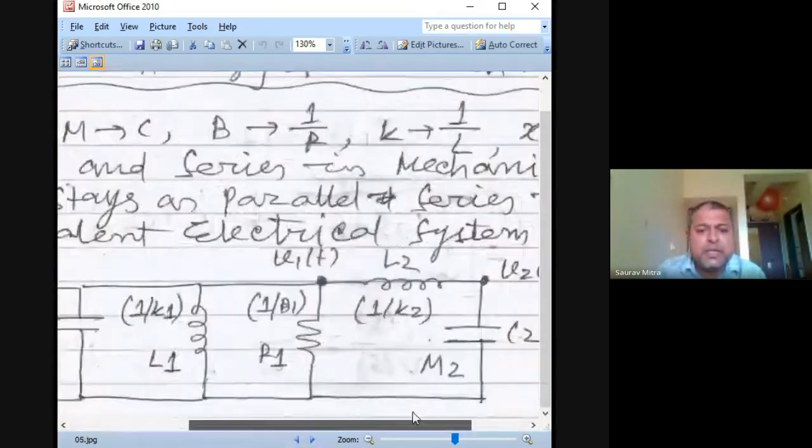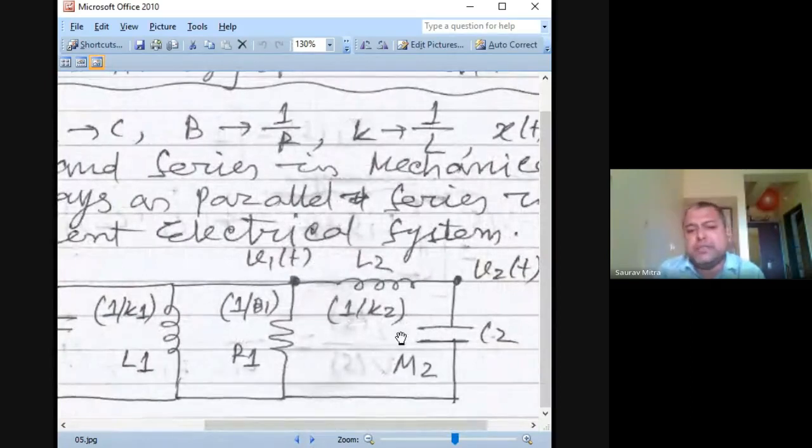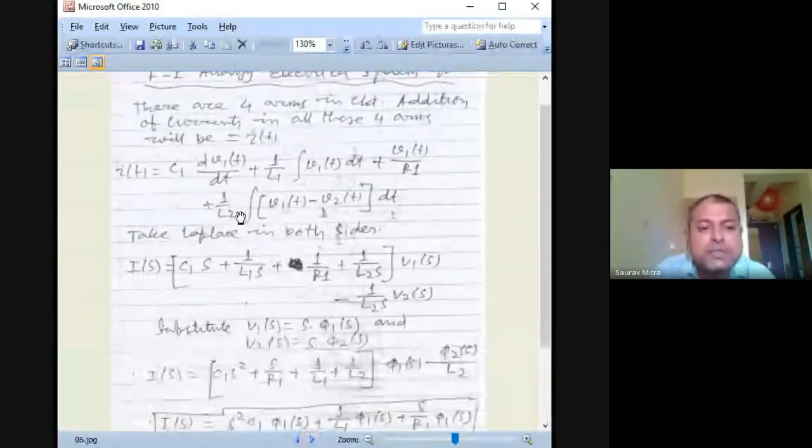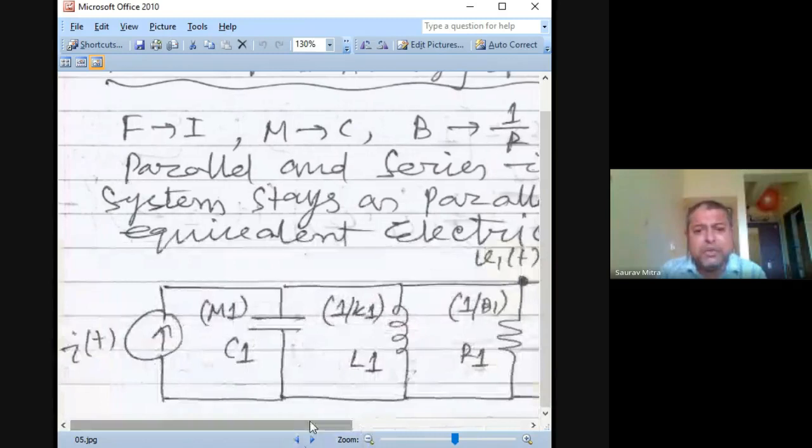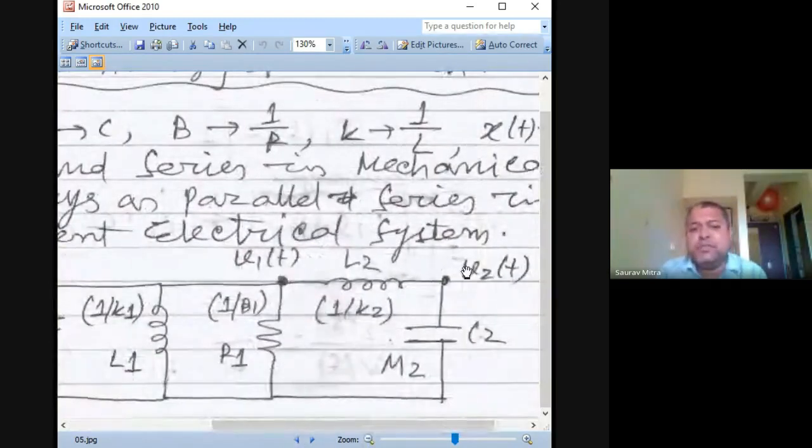In this case there are actually two things. One is this V1(t) can be given as the voltage across L2 plus the voltage across C2. So how is that modeled? Find out, this 1 by L2 is equal to V1(t) minus V2(t). And what is V1(t) and what is V2(t)? That is nothing but the inductive current. So V1(t) minus V2(t) is nothing but the current flowing through this branch. Or you could say V1(t) minus 0 divided by this impedance. So anything you could do. V1 minus V2 divided by this impedance is nothing but the current flowing through this branch.